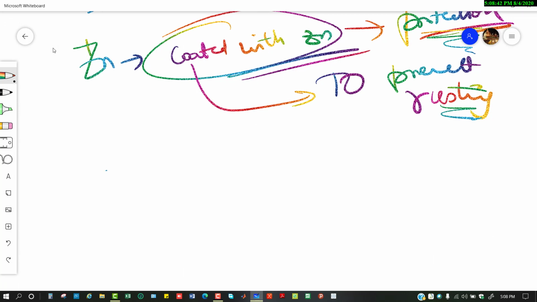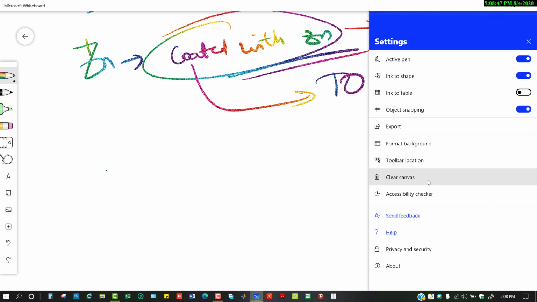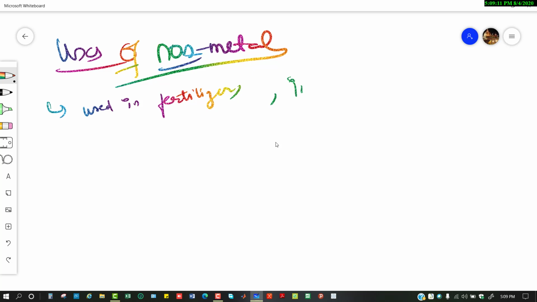Now we see uses of non-metals. Non-metals can be used in fertilizers, in the water purification process, and in crackers, like sulfur.